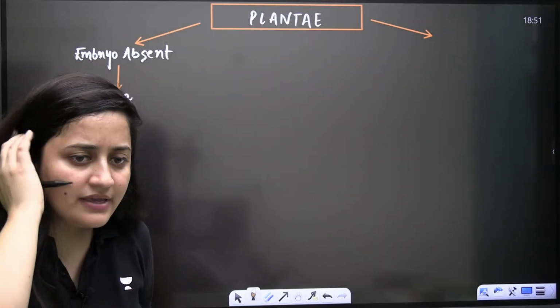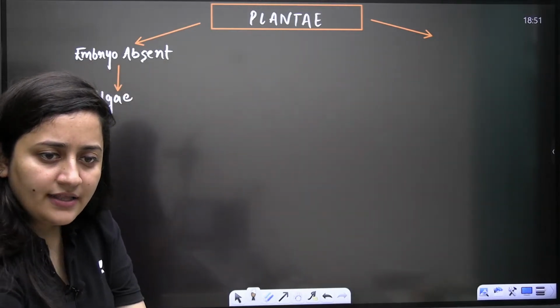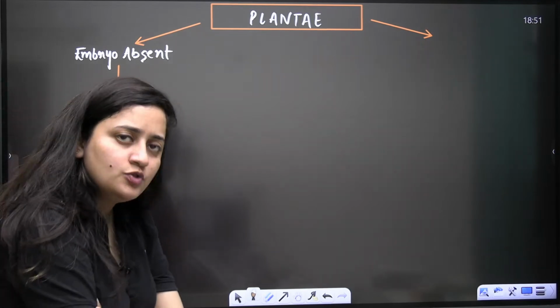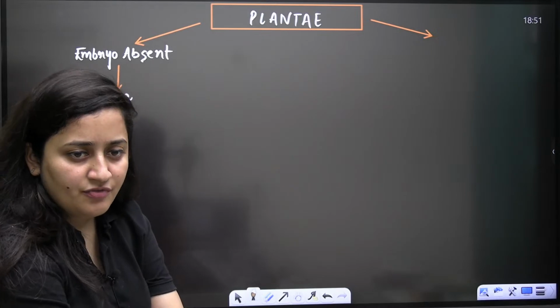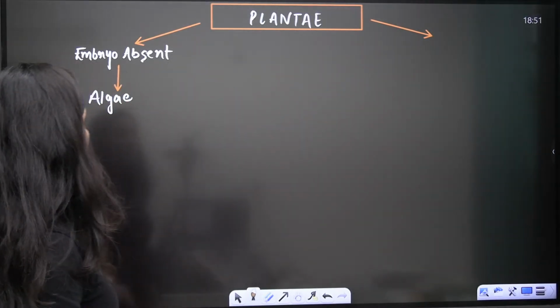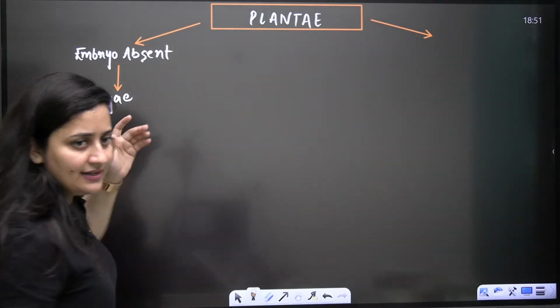The independent gametophyte in pteridophyte, and the heterospory is also the reason for the seed habit. Done. So embryo absent means it is algae.